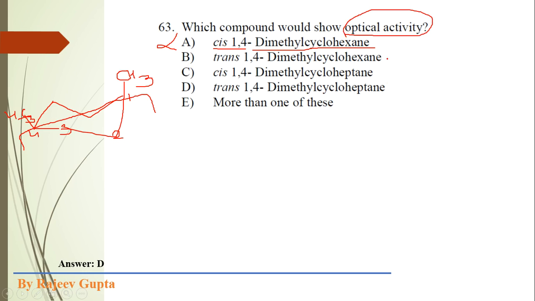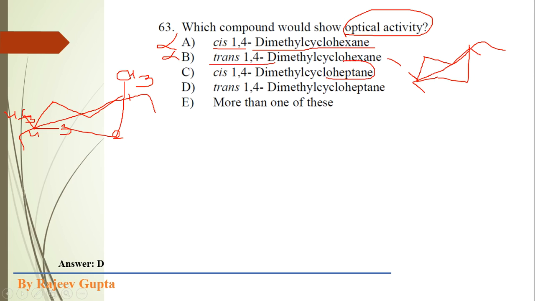Now the second, dimethyl cyclohexane, here again the position is 1,4, that is trans. We know that trans 1,4 is generally equatorial. Always remember, when the substituents are present at these 1,4 positions, a plane of symmetry will always exist, so this compound is optically inactive, and we can remove this option also. Now cis 1,4 dimethyl cycloheptane.